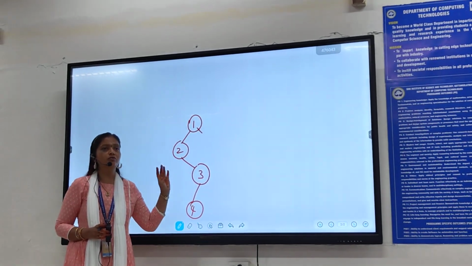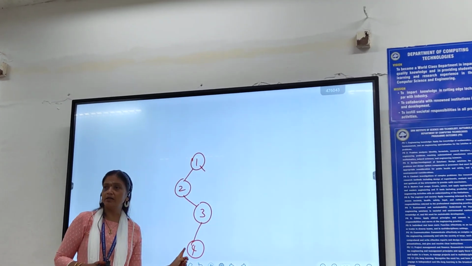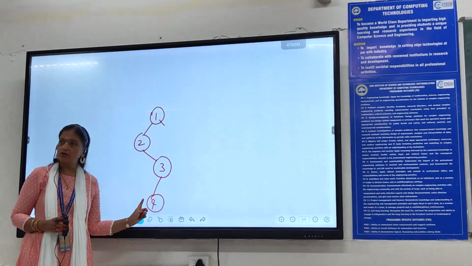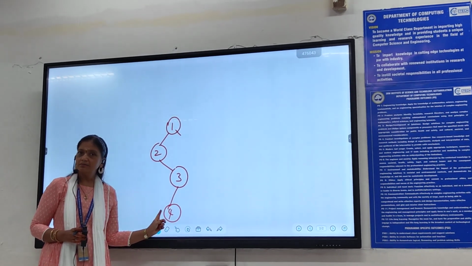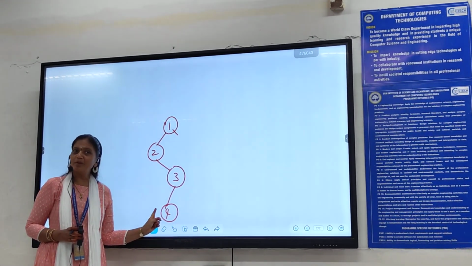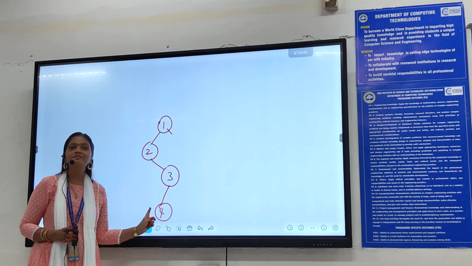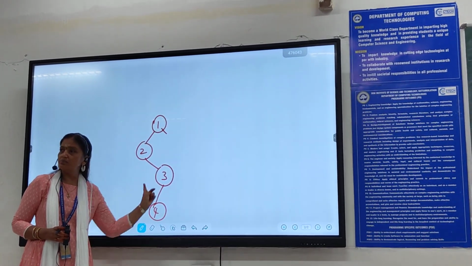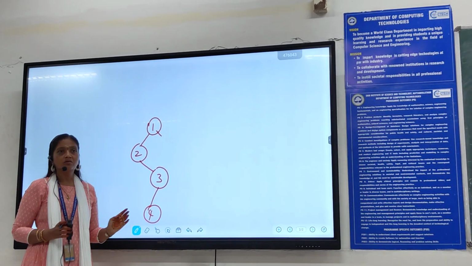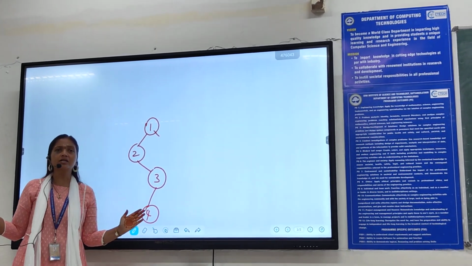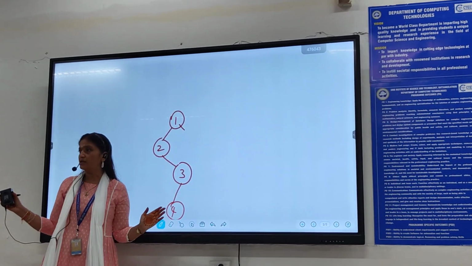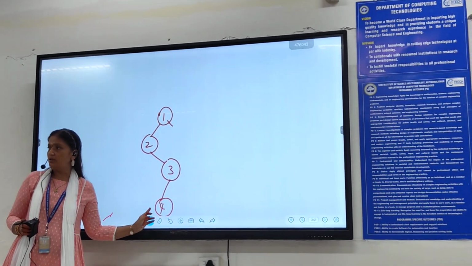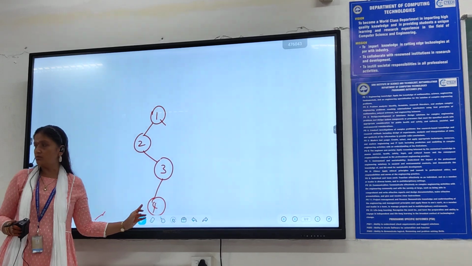4. So this is a binary tree of what type? Is this a full binary tree or a complete binary tree? It is not a full binary tree, because many nodes are missing. If the nodes are not missing, and the tree is full with all nodes, then it is a full binary tree. So this is a binary tree of height 4 with the minimum number of nodes. Okay?